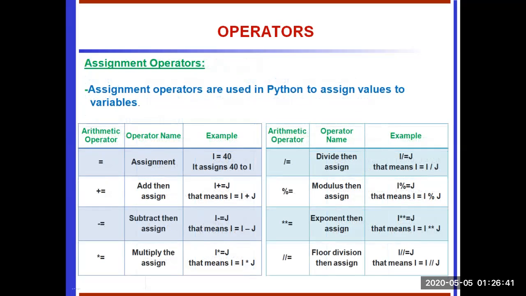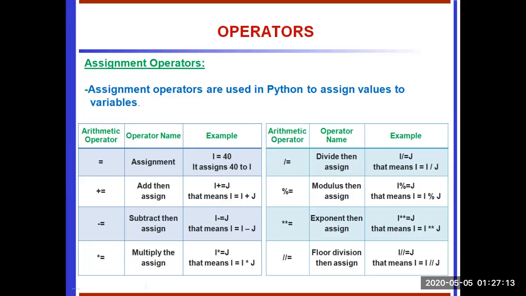Assignment operators. It is used to hold the value of an evaluated expression and used for assigning the value of the right operand to the left operand. So the value on the right side is assigned to the left side. Normally we assign a value to a variable using the equal operator. See the table: equal is the assignment operator. So I equal to 40, the 40 is assigned to I.